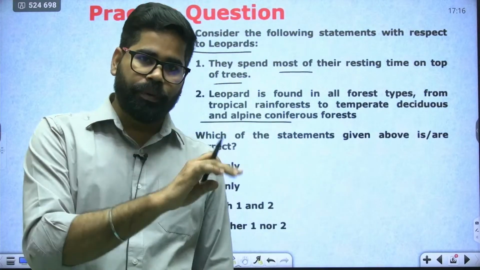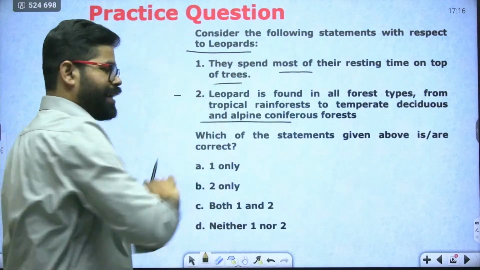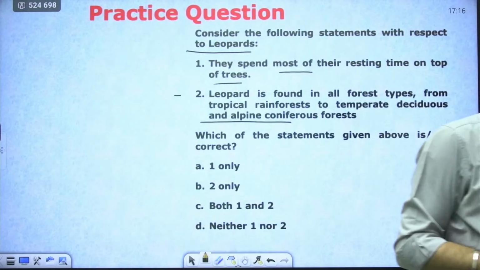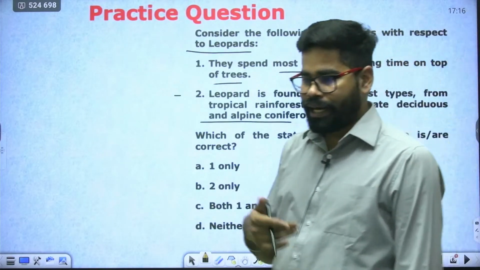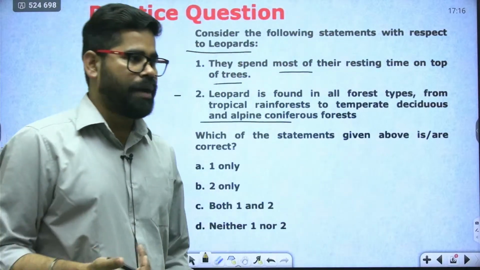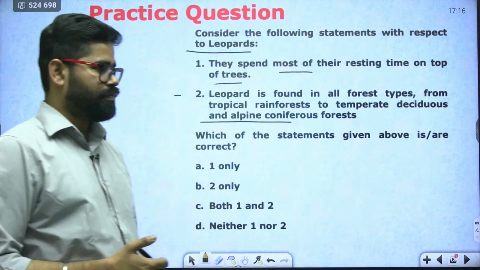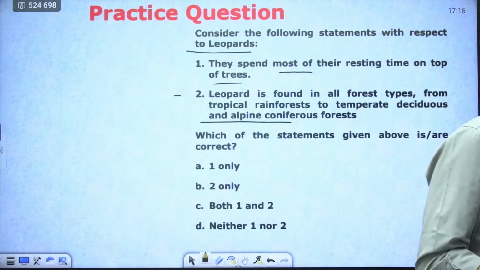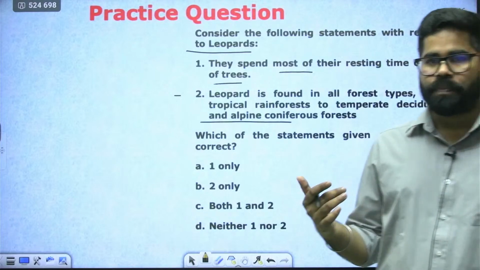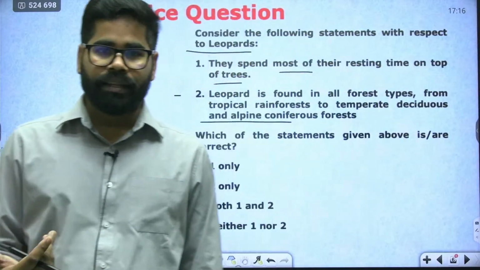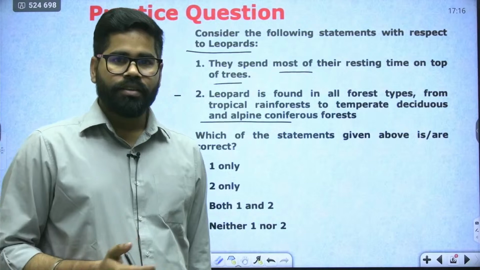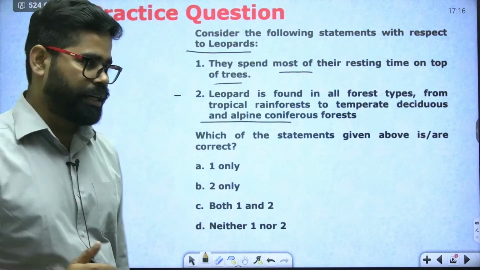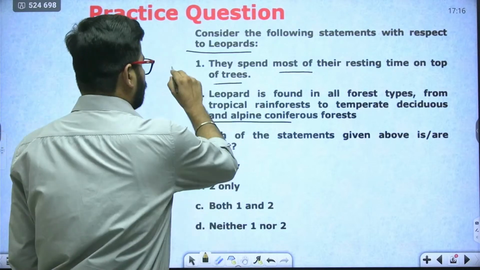All species of leopards are included. Here it is not common leopard, it is all species. All subspecies are included, including the common leopard, clouded leopard, snow leopard, everything. There are 9 different subspecies of leopard, including the black panther or jaguar. The black panther is basically a melanistic version of the leopard itself. So yes, here both the statements are correct.